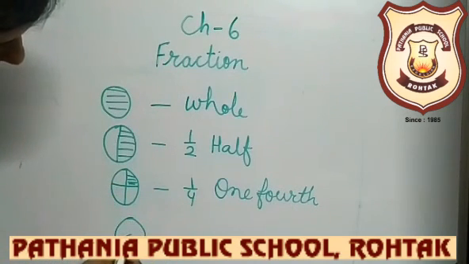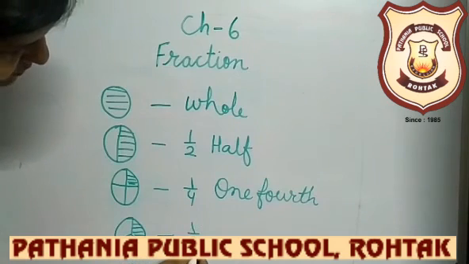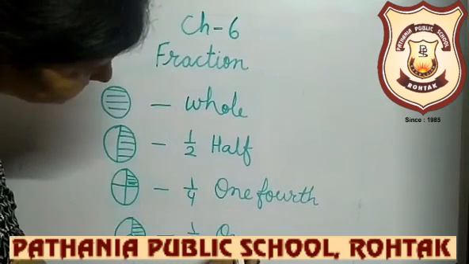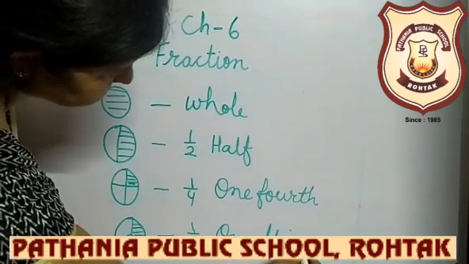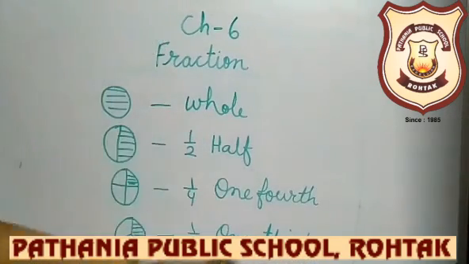Next, if we divide the circle into 3 equal parts, then each part we will call 1/3. These are the fractions.